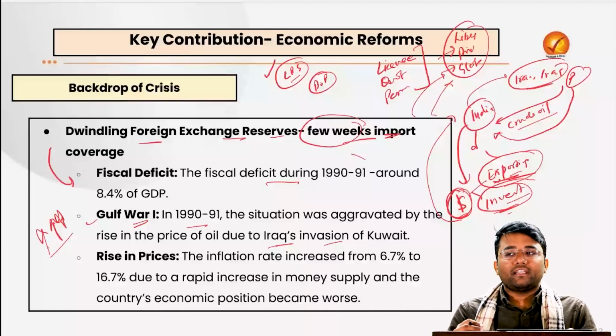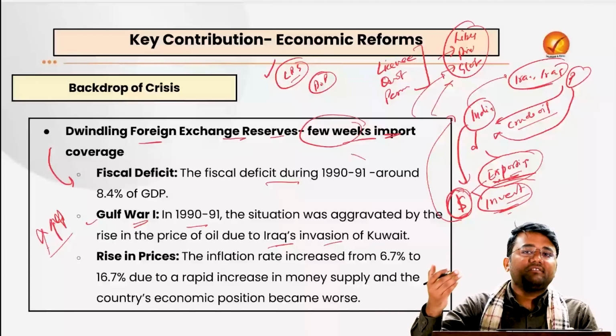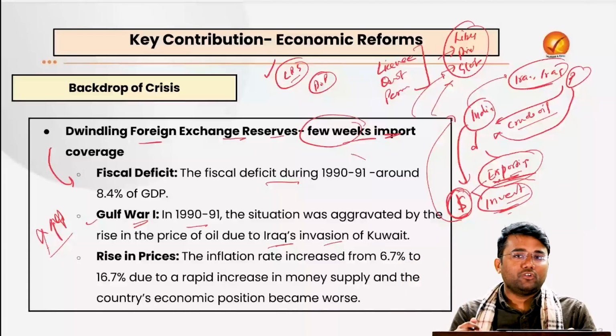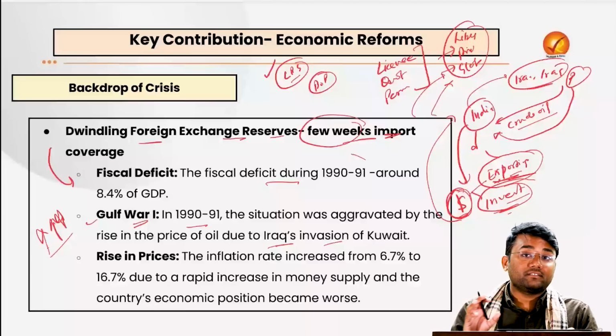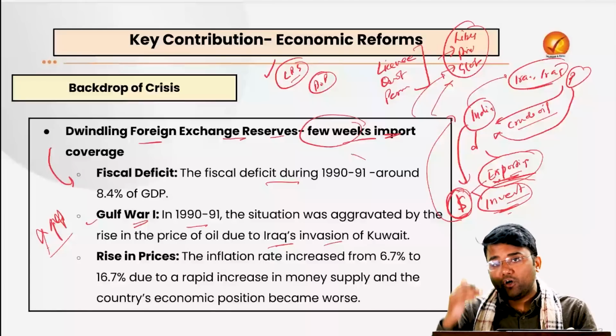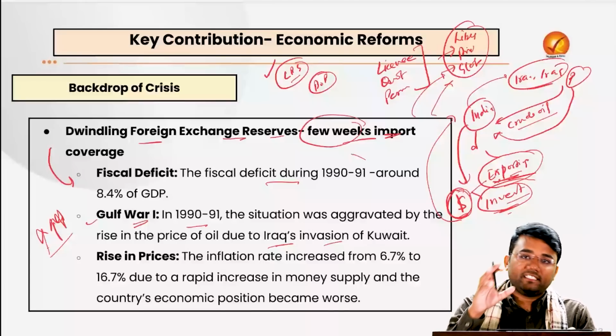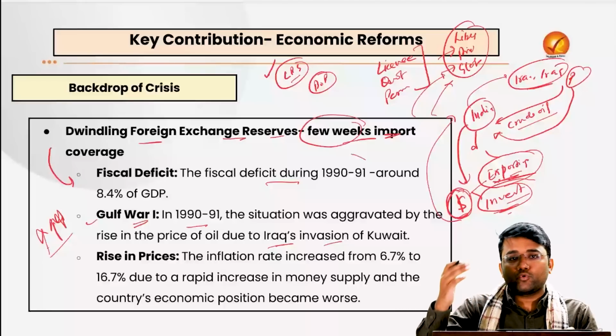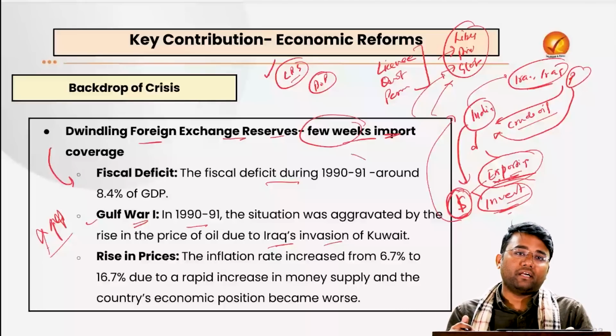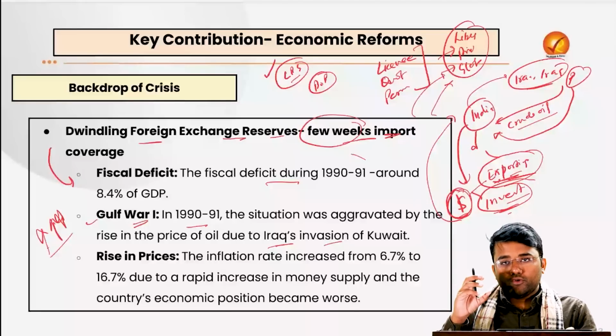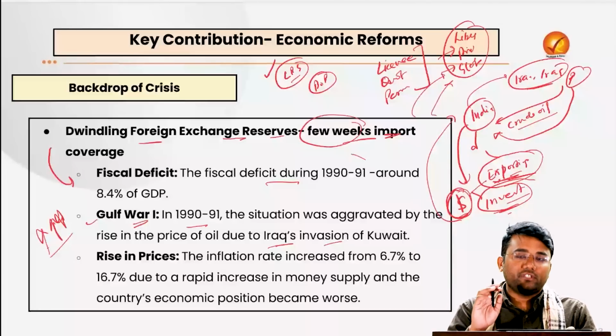Right? So India and Russia were trading in some other currencies apart from the dollar. So there was no such restriction of importing in dollar only with Russia. But when Russia disintegrated, that supply of crude oil from Russia also got impacted. So due to all this situation, India did not have any other choice but to go for these reforms.